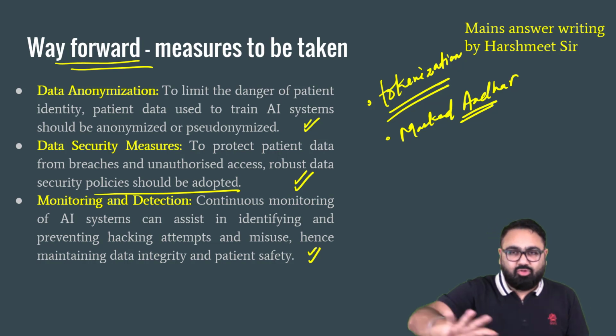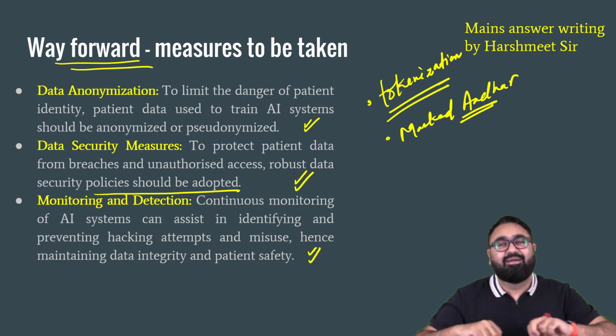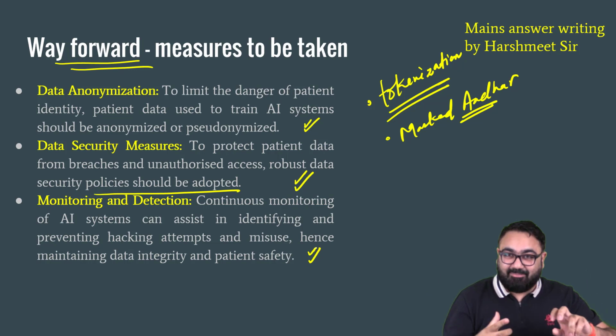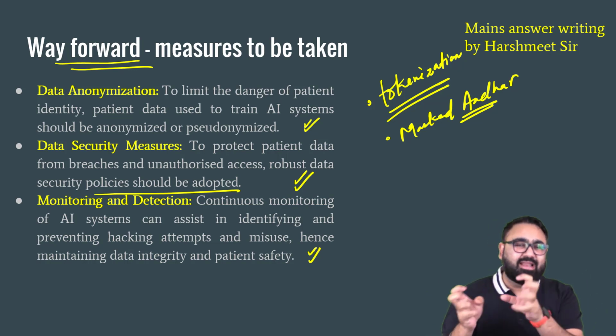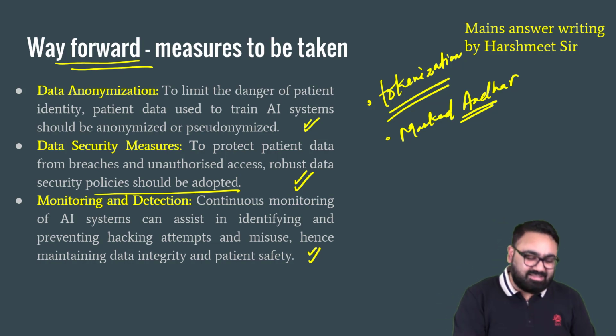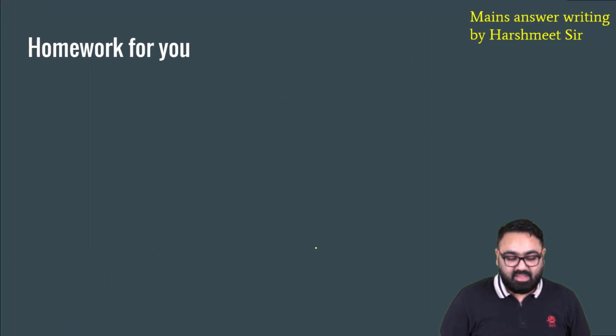If you want, you can remove this part and just write a conclusion that yes, AI has a great role to play, but just like any other technology, it also has its ill effects. So we have to apply a multi-pronged approach. Remember, a multi-pronged approach or a holistic approach to tackle all these problems to get the best out of it. So something like that can also be a conclusion, but this is slightly better. You're giving a way forward, you're giving solutions as well.